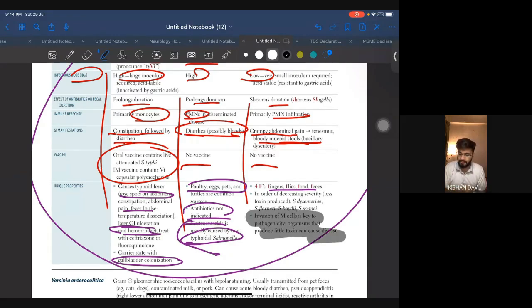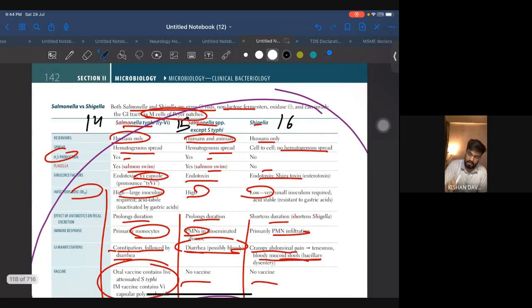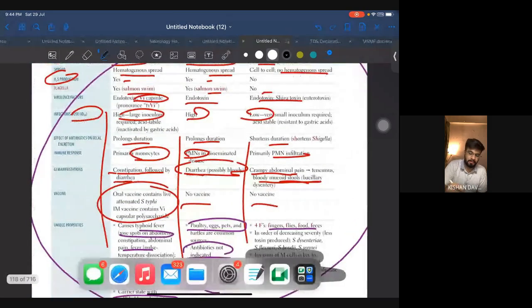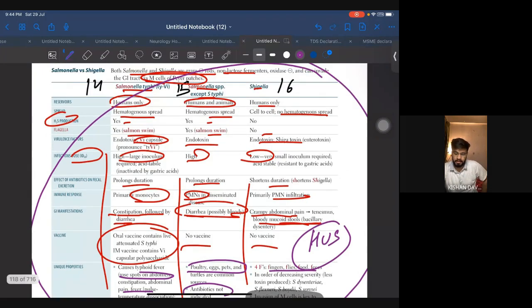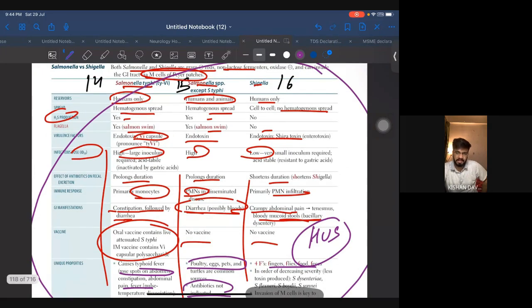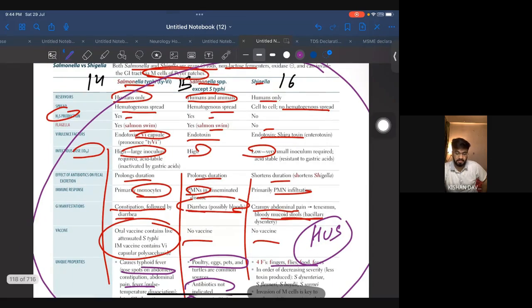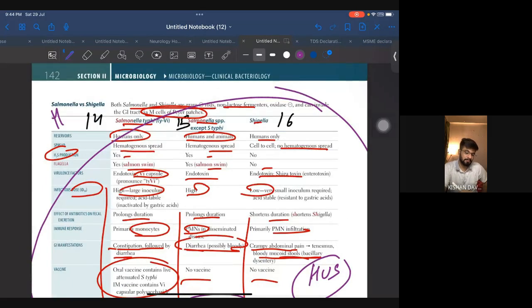So, if we talk about M cells, think about Shigella. And in Shigella, you also know one important condition that we discussed, HUS, hemolytic uremic syndrome. We discussed this with TTP in the platelets. So, make sure you can identify by yourself, and that's it. It came to me in the exam, so I mark it as very high. You should know the differences between the three of them.